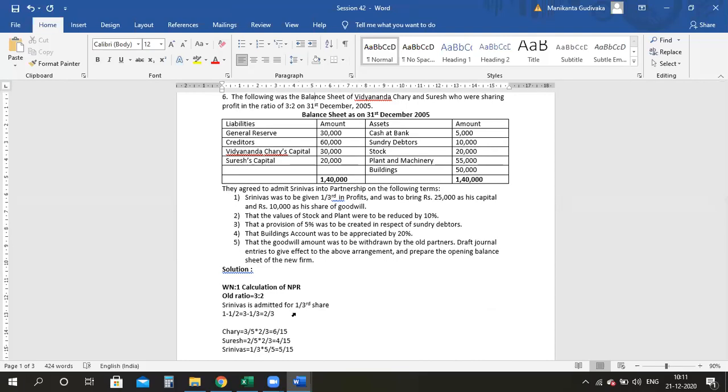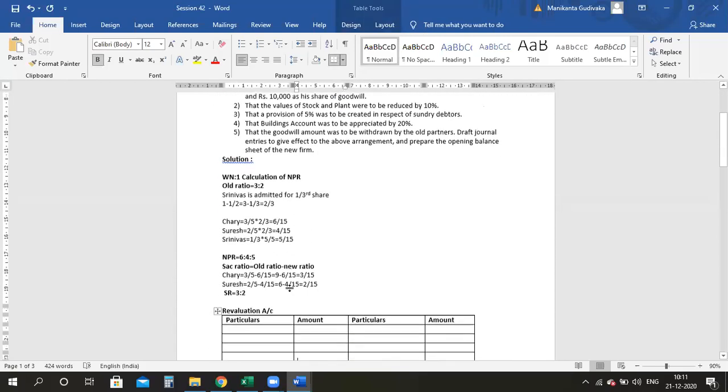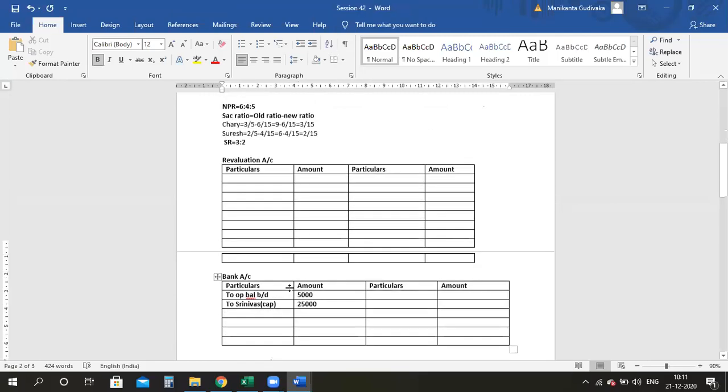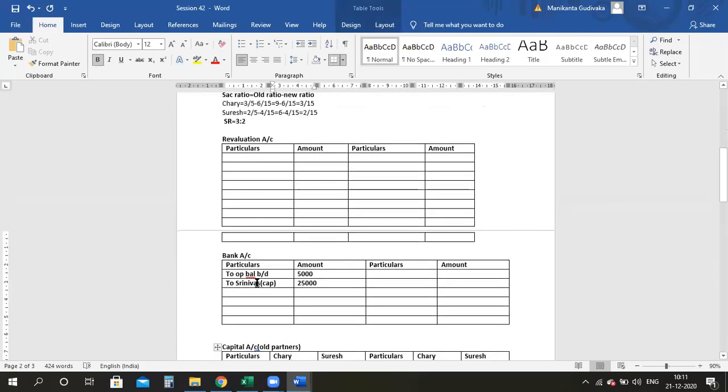Now you see, this cash at bank balance is the opening balance. I have taken my 5,000. After that, he got 10,000 for goodwill. Cash account debit to new partner's capital account, against Srinivas. But not to forget, I need to do the double entry. So here I will write to Srinivas.